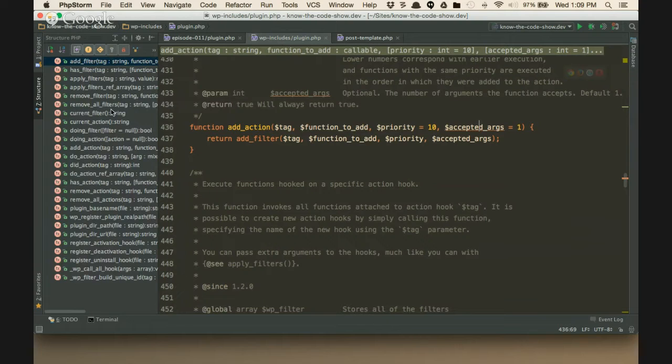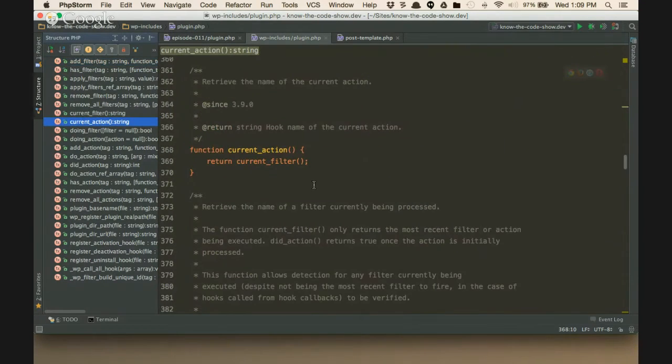Okay, so I'm back in here and I want to look at CurrentAction. What do you see on line 2 there, which actually is line 369 here on the screen? What do you see? CurrentAction calls CurrentFilter. Minds are blowing everywhere. This is excellent. So again, another perfect example of DRY coding. CurrentAction is repurposing and using CurrentFilter so that only had to write the code one time. They are the same thing.